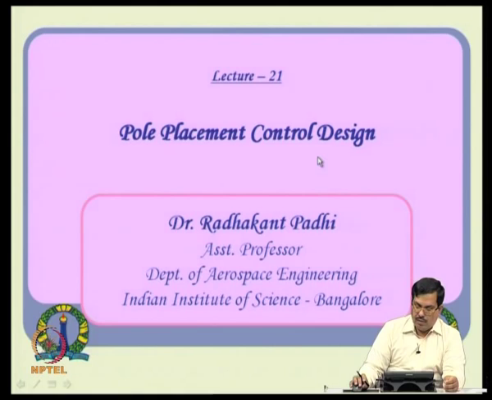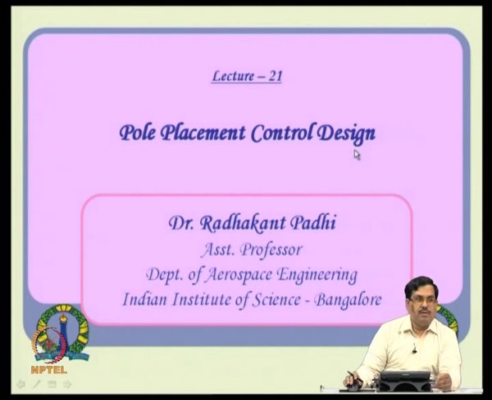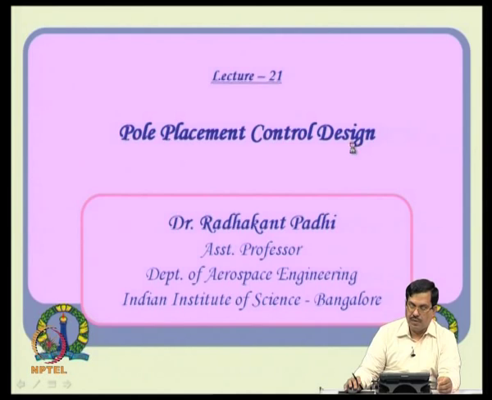So, let us start with the concept. We are given a kind of plant for which the dynamics are known to us, and it is a linear system of course, x dot equal to A x plus b u, and then can we design a control u? That is what we are interested to ask in this lecture.